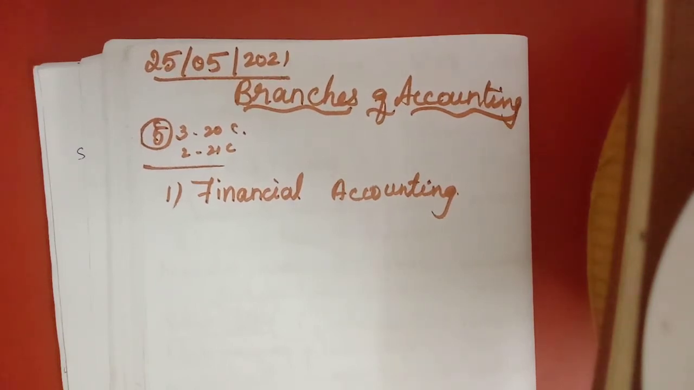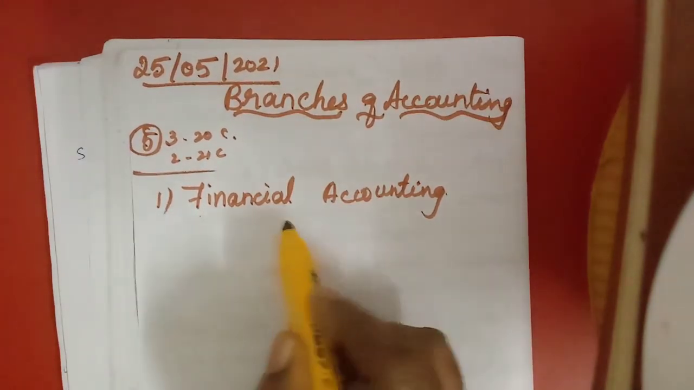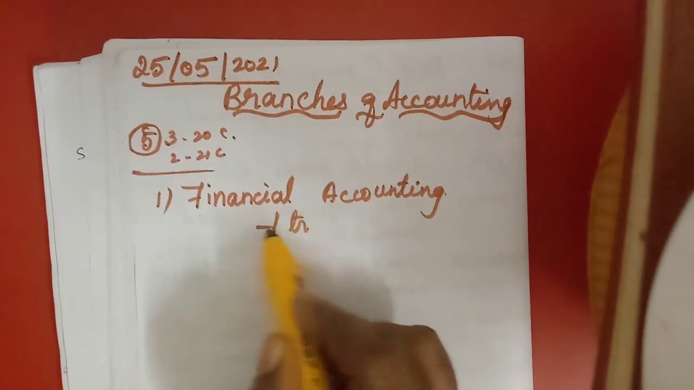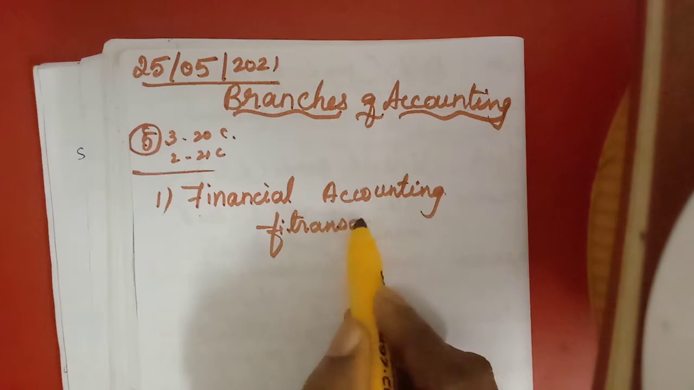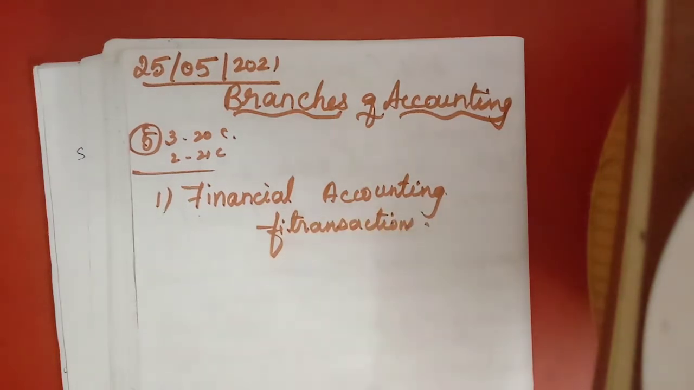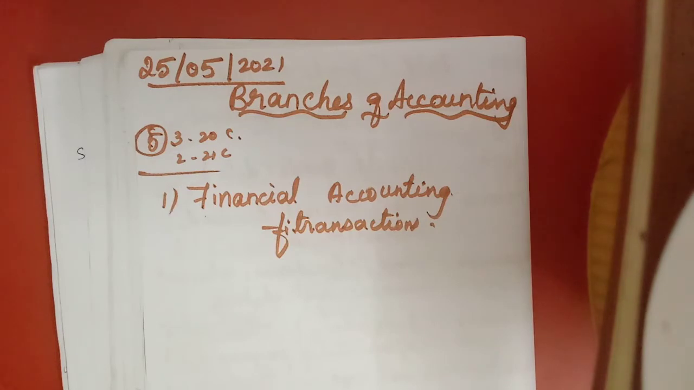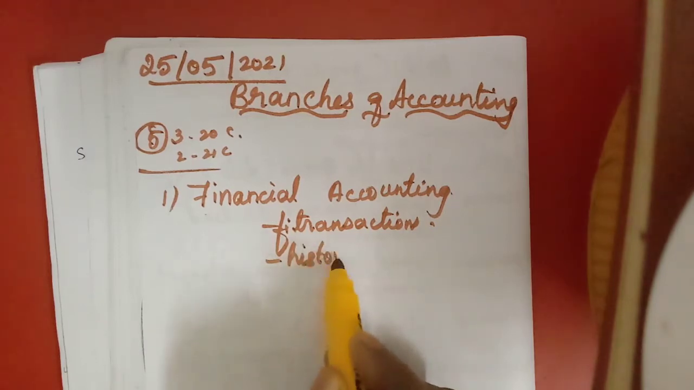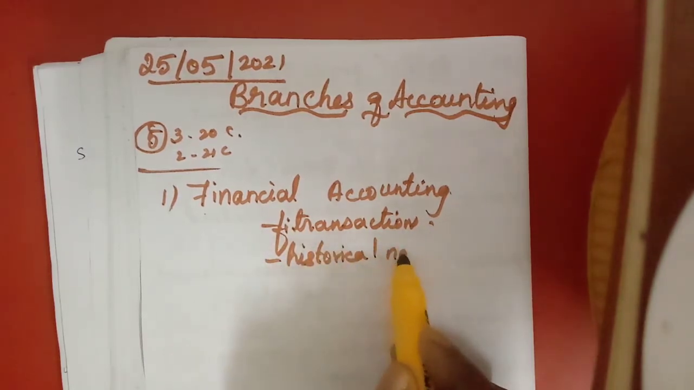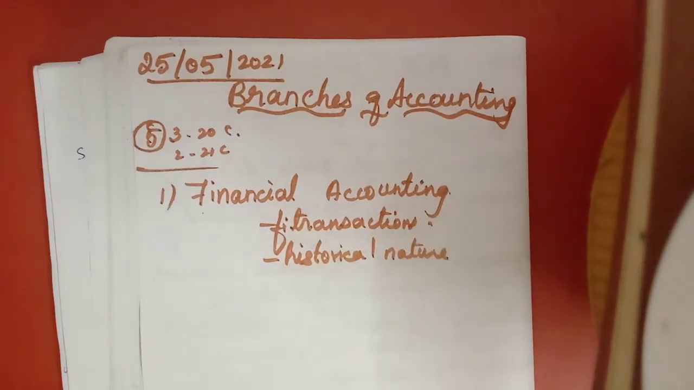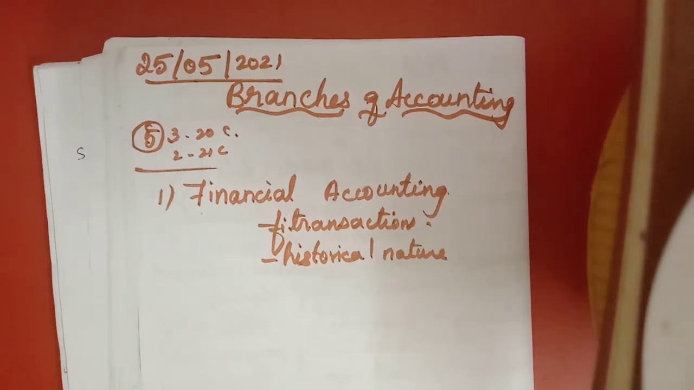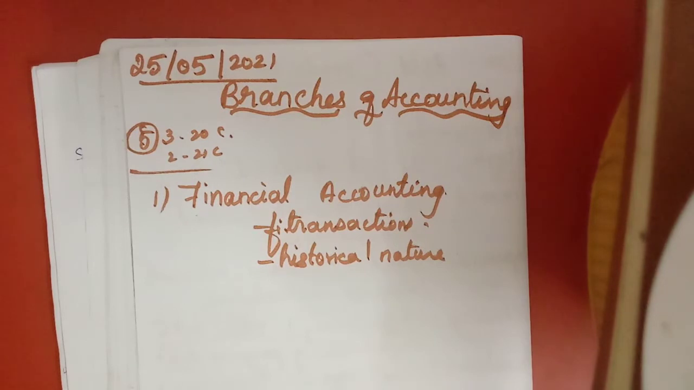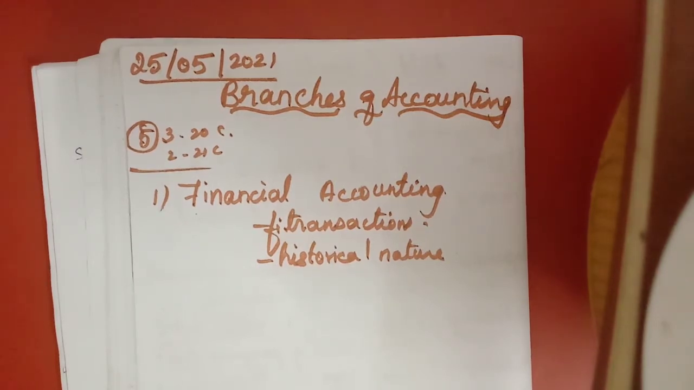Financial accounting involves the recording of financial transactions and events in the books of accounts. It is historical in nature, that means what is done already only we are entering, not the future transactions. Historical in nature means the transactions and events that have been completed, only we are recording.